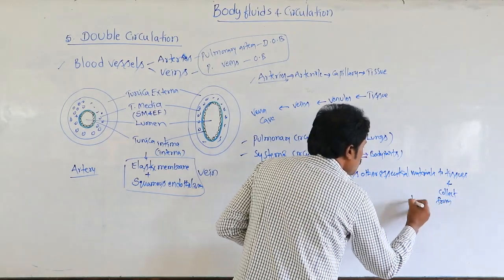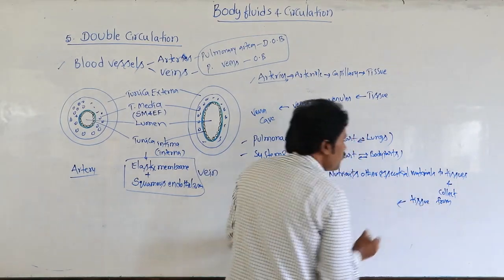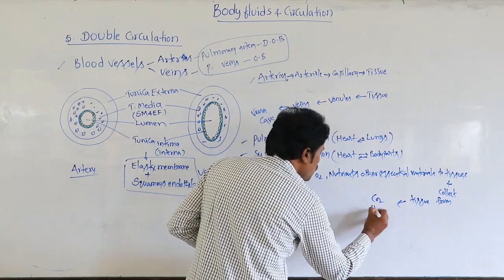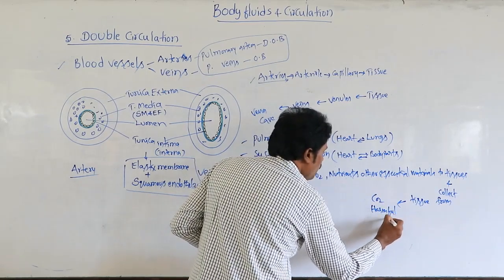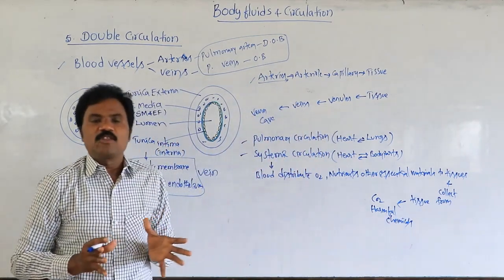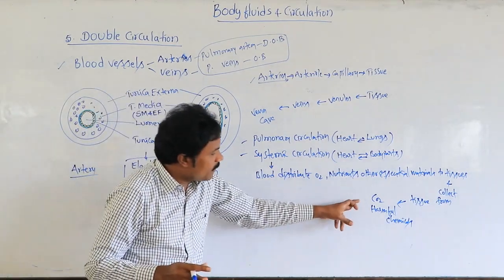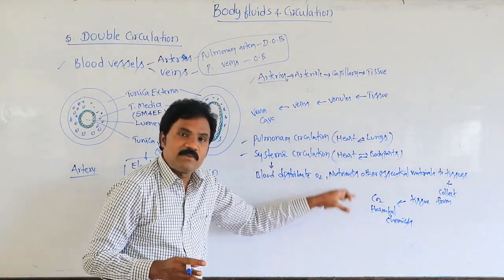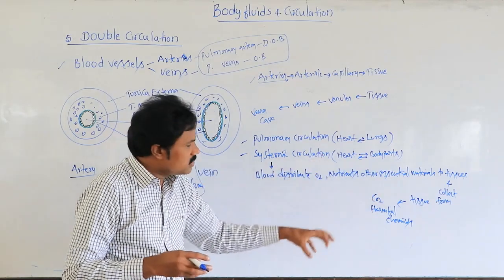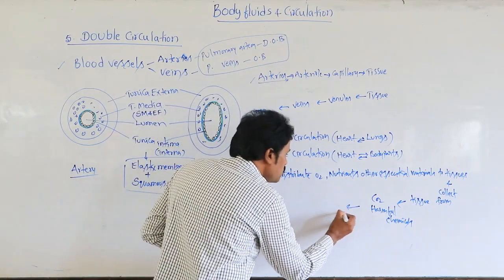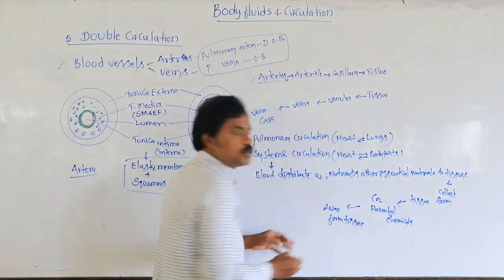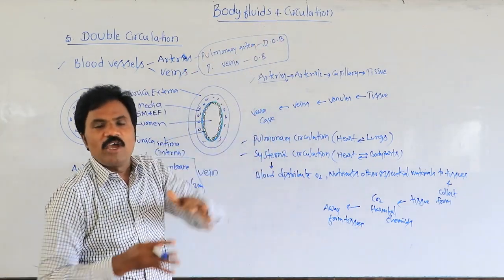Similarly, it collects carbon dioxide as well as harmful chemicals from the tissues, away from the circulatory pathway. It collects carbon dioxide and harmful chemicals away from the tissues and sends them to various body parts.